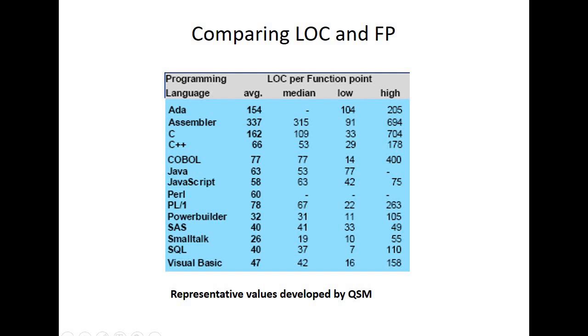These are representative values developed by QSM, so they are not values which I have come up with. They are just to showcase what the actual view can be when we are using LOCs and function points.